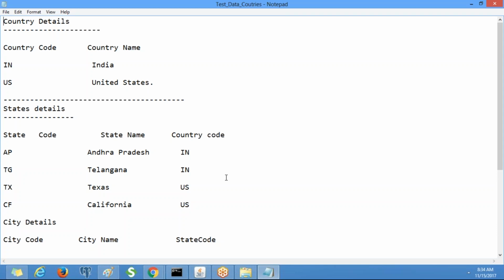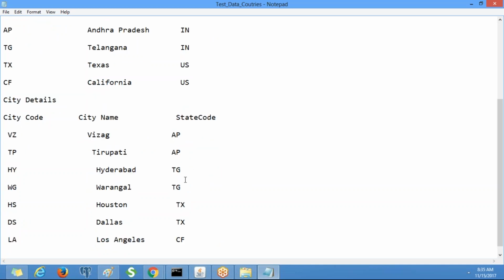Every time we need to display all the countries, right? Whenever we select the country India, that IN has to be passed to state details as a parameter, and based on that parameter value it has to filter. Suppose this IN comes here, how many records do we have where country code equals IN? These two will be displayed. Similarly, the state code will be passed as a parameter to the city details, and it will filter the matching records.